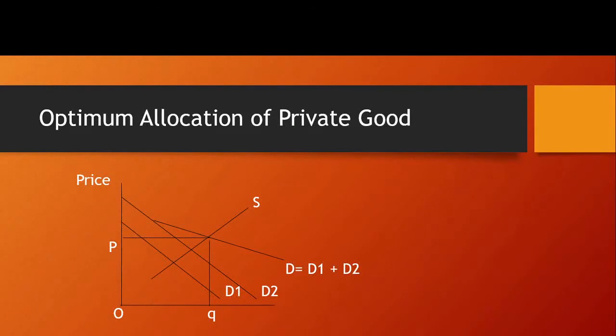Now, optimum allocations of private good. Here, what we find is the optimum allocation of private good. See, in case of private good, you see joint demand.